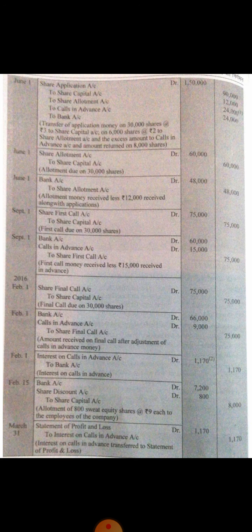In the previous entry we have debited interest on calls in advance. So now to transfer it to statement of profit and loss account, we will credit this account. Clear? So statement of profit and loss account debit to interest on calls in advance account. Amount is rupees 1170. Clear?